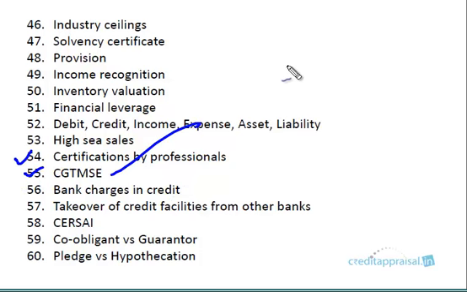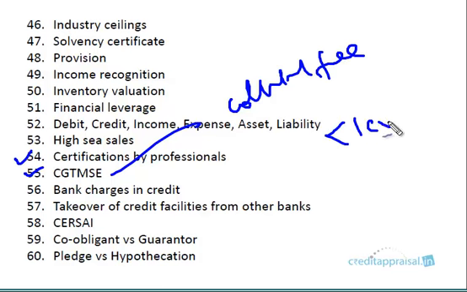CGTMSE, it is collateral free credit. So for small borrowers, availing limits up to 1 crore. This is for MSME borrowers. Up to 1 crore, there is a scheme called CGTMSE. So you can refer to the details here. So it's a good scheme.